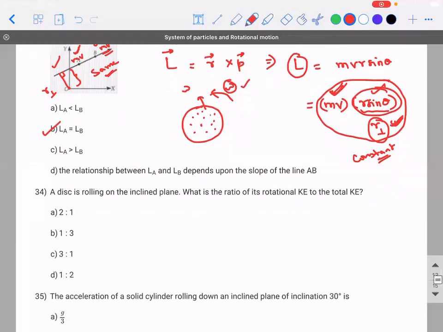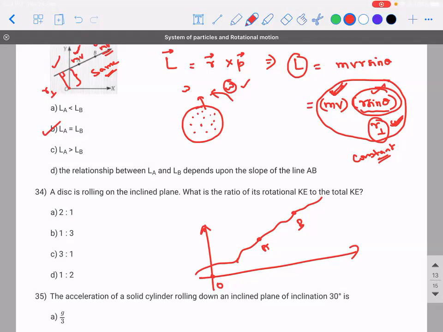To give you an example of where angular momentum would change, had the object been moving in this kind of a path, and the question was to measure the angular momentum with respect to the origin, then things would have changed. Because the perpendicular distance with respect to this point and this point will not be the same. That time the answer would have been different.